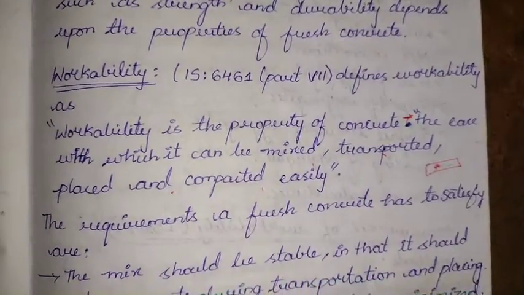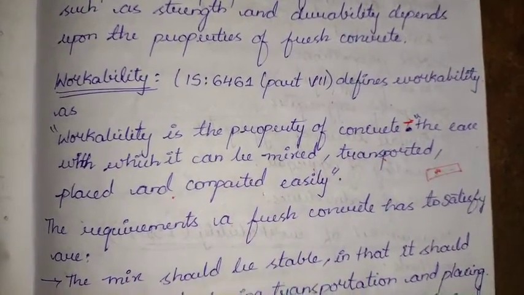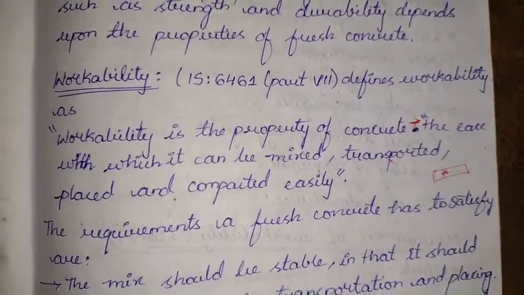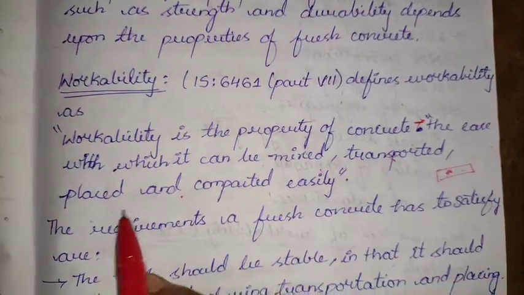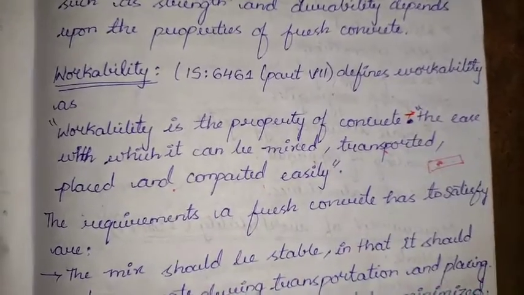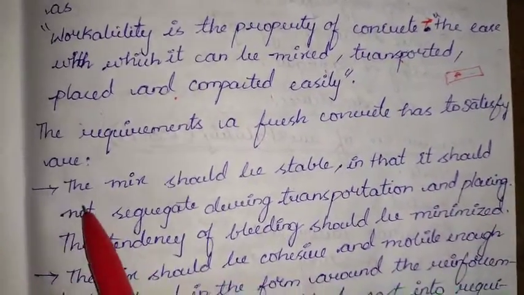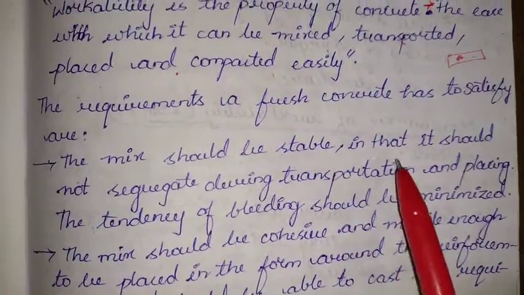It is nothing but how easily we are able to mix that concrete, transport it from the production unit to the site, and place and compact it easily. That is workability.